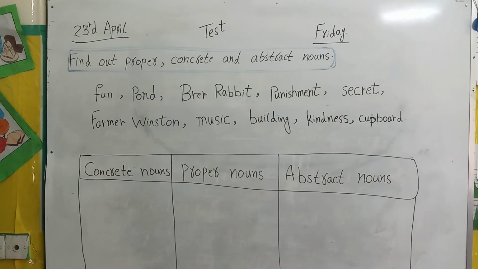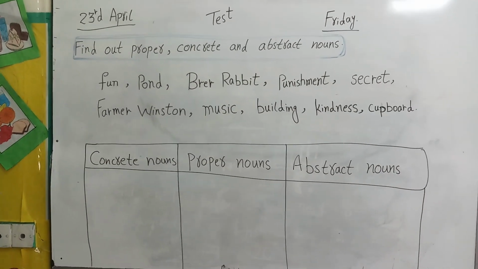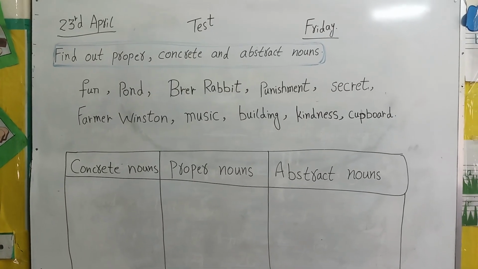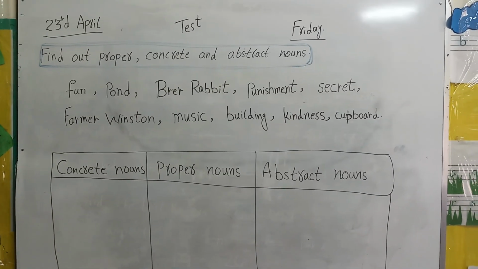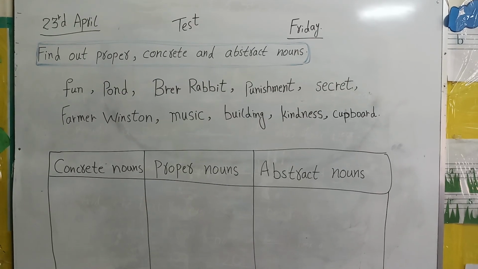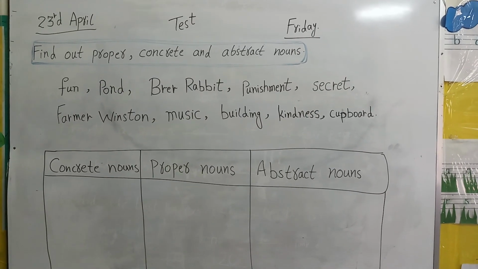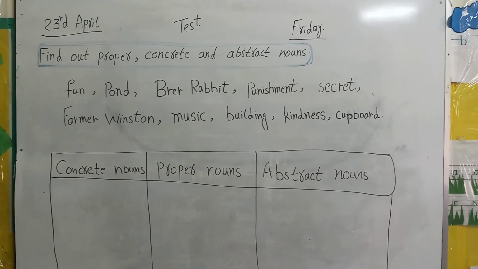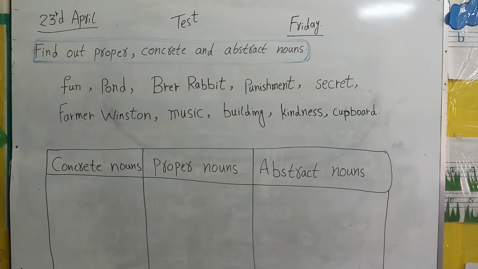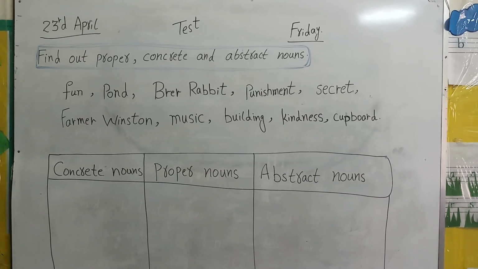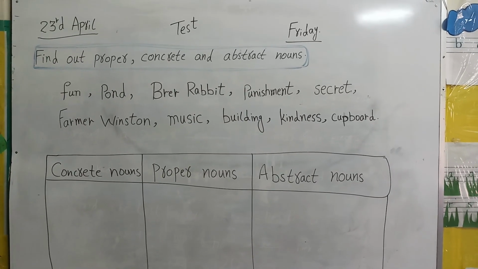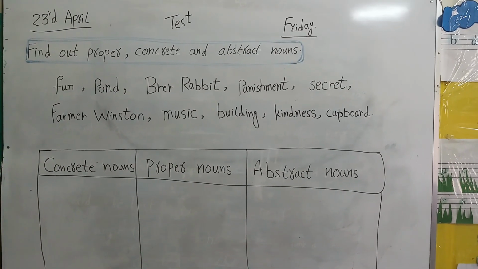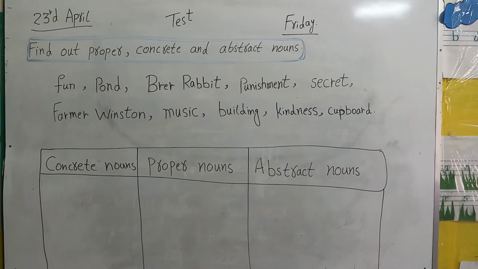Yes, read with me. Here are Mital and Fawaz and they will read with me. Number one is fun. Number two is pond. Number three, Brer Rabbit. Number four, punishment. Number five, secret. Number six, conversation. Number seven, music. Number eight, building. Number nine, kindness. And number 10, cupboard.